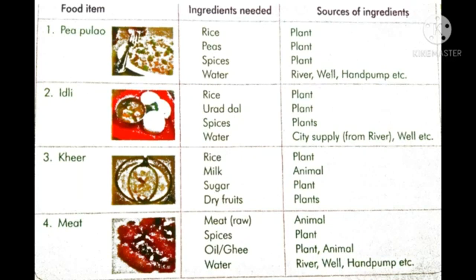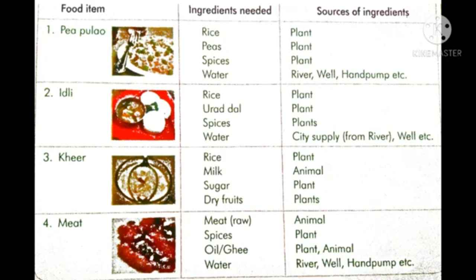We eat various types of food in a day. All these foods that we eat are obtained mainly from two sources. One is plants, another one is animals.